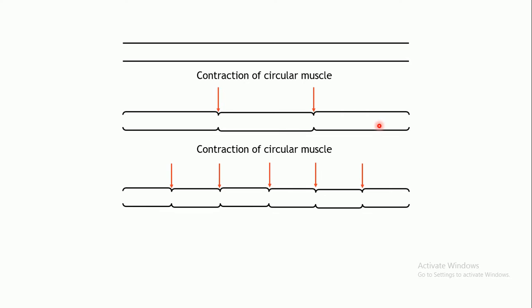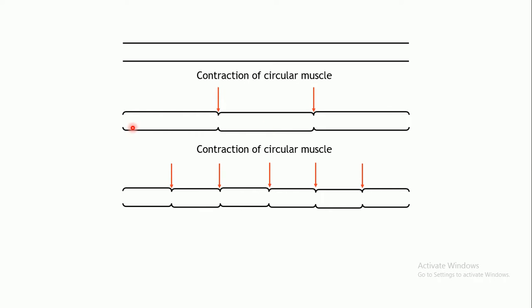Now the next step is contraction of the smooth muscles in between these earlier contractions. So the smooth muscles located in the middle of these contractions will also contract.